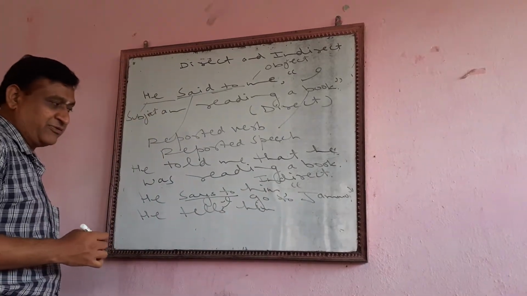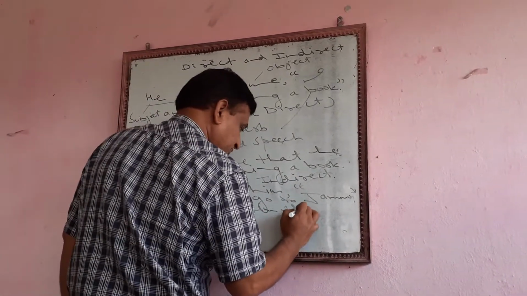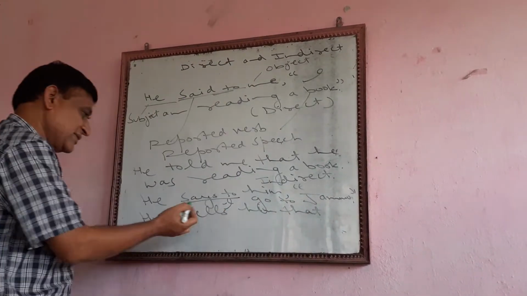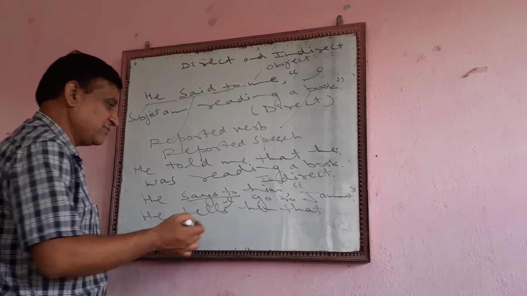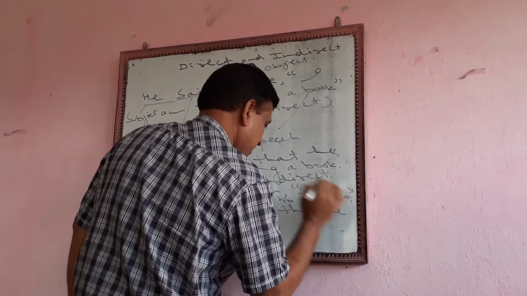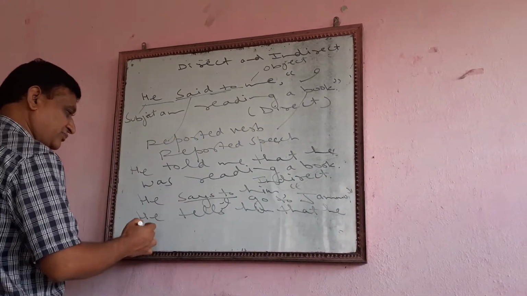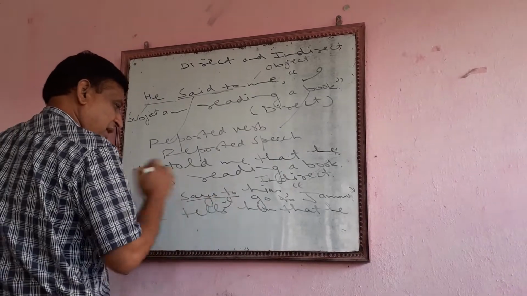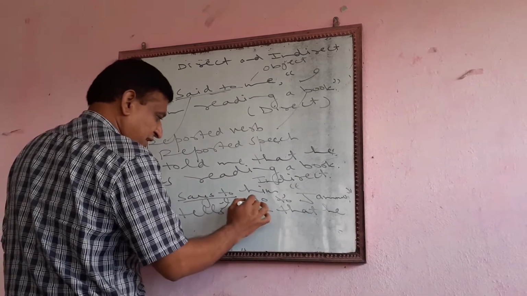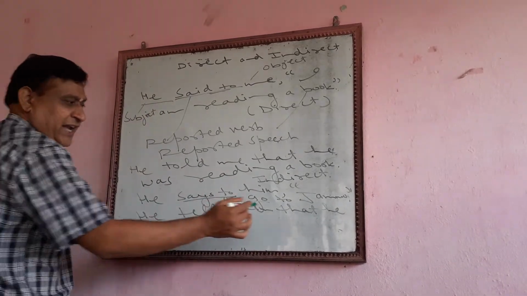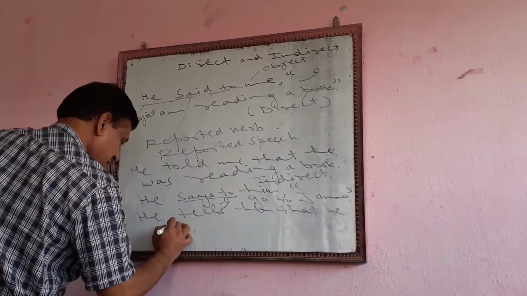Now connective we will be using that. This is the first person pronoun, it will change according to subject. The subject is he. Then you see, I is followed by go. He is followed by goes.